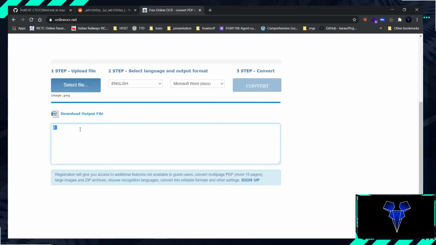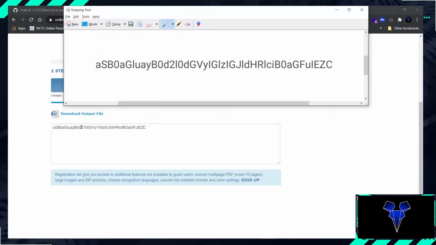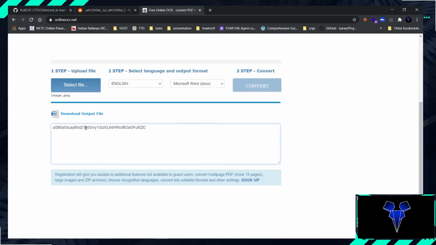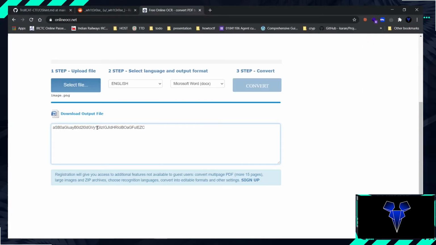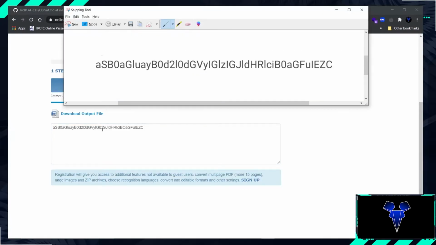AGLUAYB, again a 0. Again a 0, then we go D to L, ODGVY, again an L, capital G L Z I, capital J I D H R I C I B, then a 0 A G A F U L E C C.